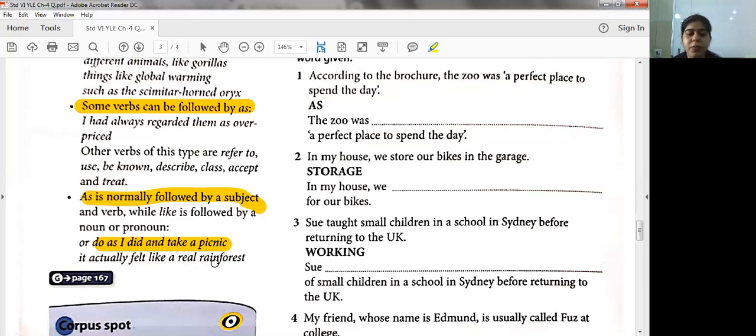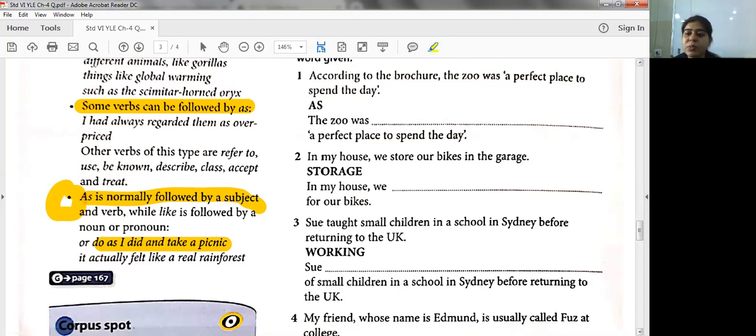Okay. So the real rainforest is nothing but a noun. So like is always followed by the noun or pronoun. This fifth point is really very important, students, to understand like and as.